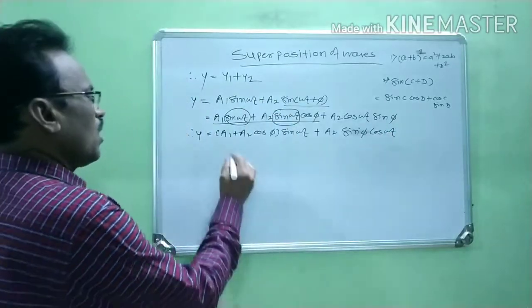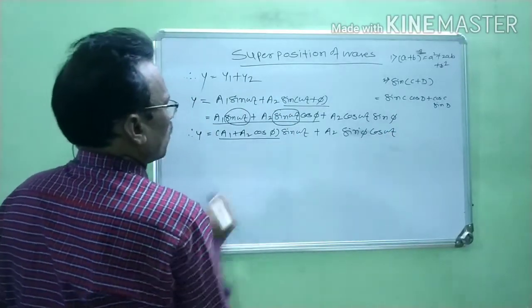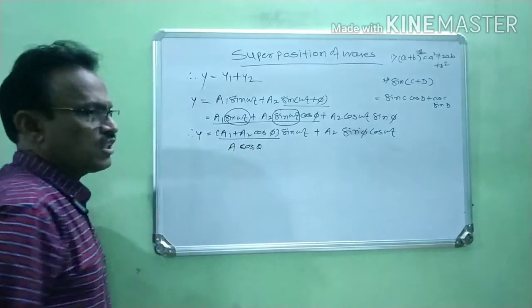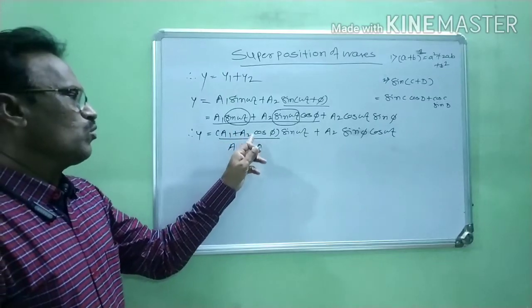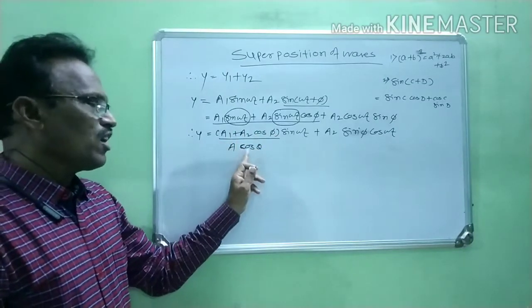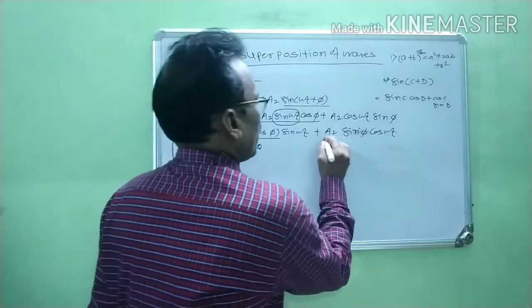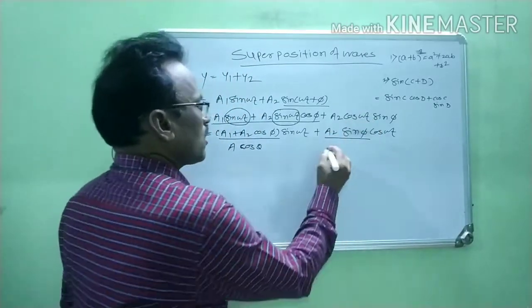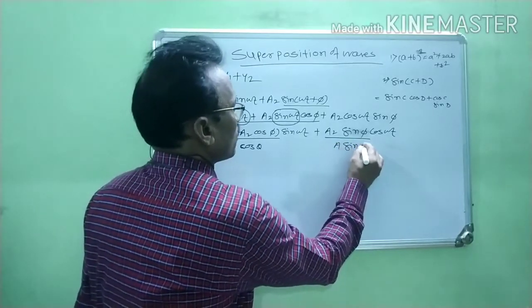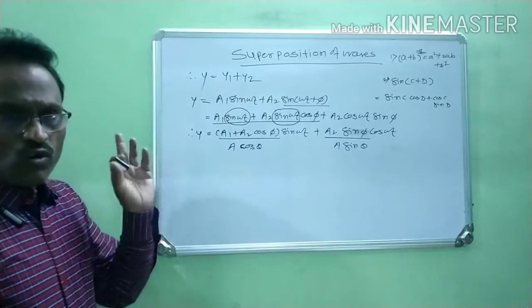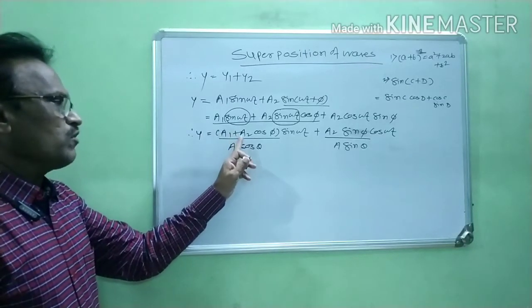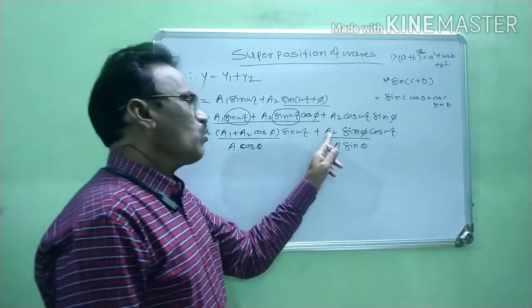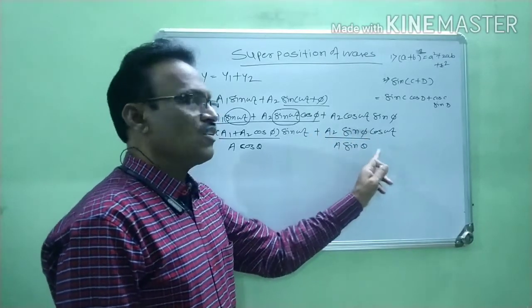Now, again, for this term, a1 plus a2 cos of phi is taken as A cos theta, and a2 sine of phi is taken as A sine theta.